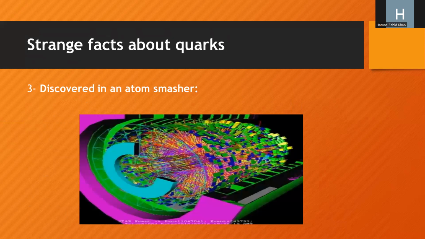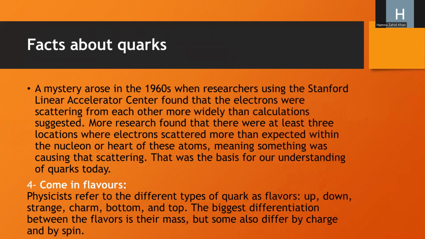Third point is discovered in an atom smasher. A mystery arose in the 1960s when researchers using the Stanford Linear Accelerator Center found that the electrons were scattering from each other more widely than calculations suggested. More research found that there were at least 3 locations where electrons scattered more than expected within the nucleon, or heart of these atoms, meaning something was causing that scattering. This was the basis for our understanding of quarks today.